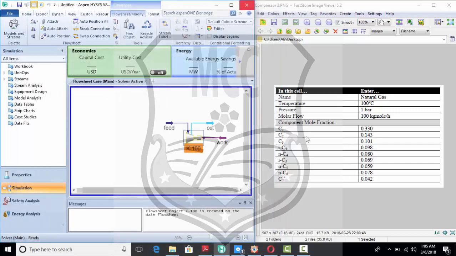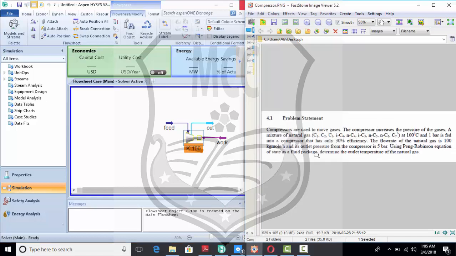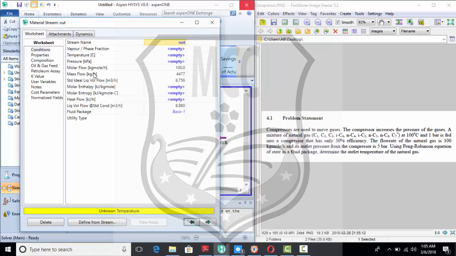We have an outlet pressure given as 5 bar. So what we're going to do is write the pressure as 5 bar.